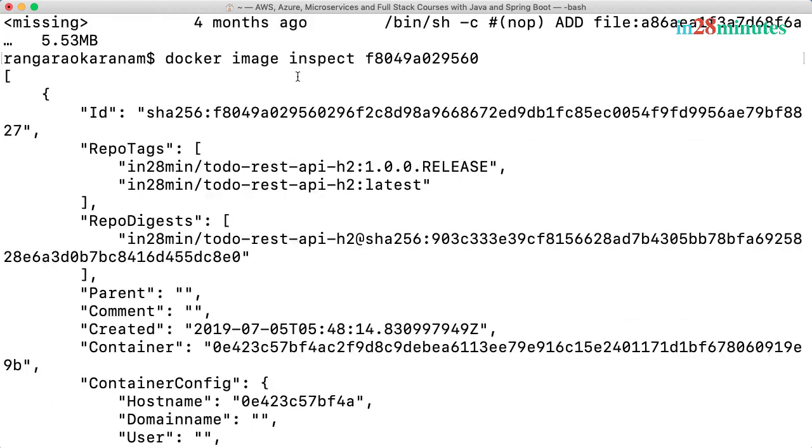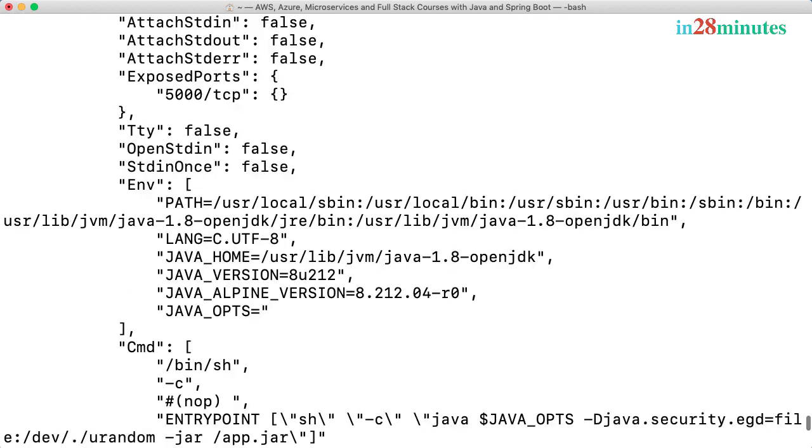When I do the inspect, you can see the tags. You can see that this specific image has 2 tags. We just added a tag called latest on this thing. You can see the digest. You can see when it was created. You can see the containers which were created from it, and some configuration related to that.